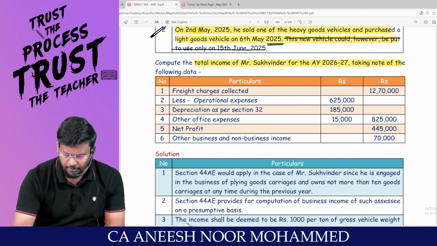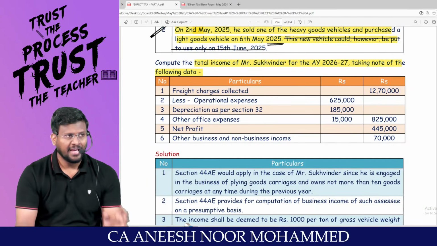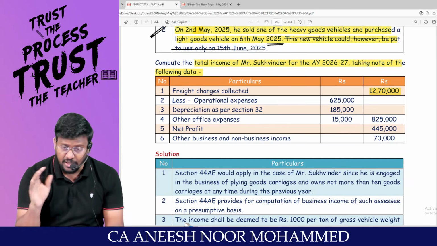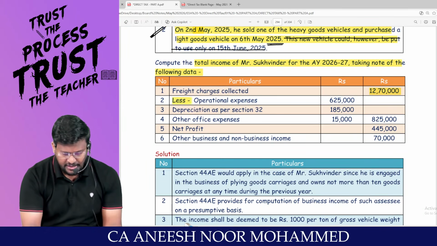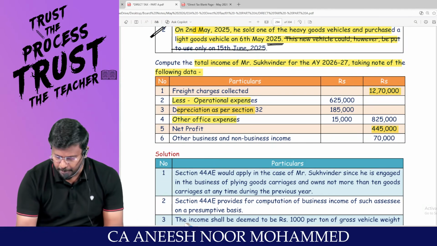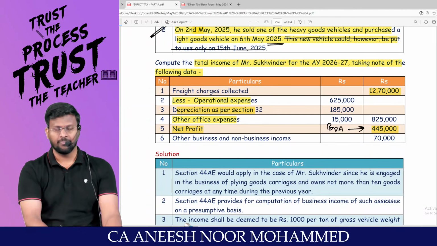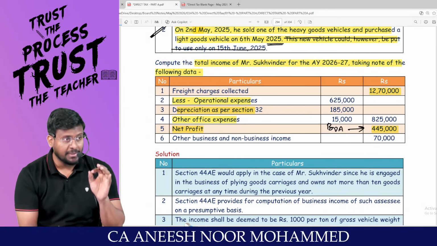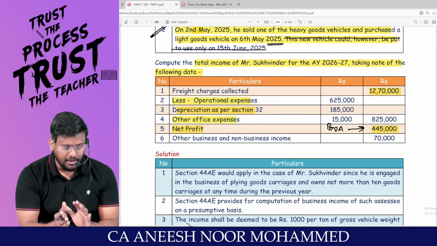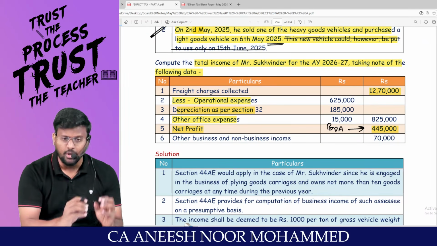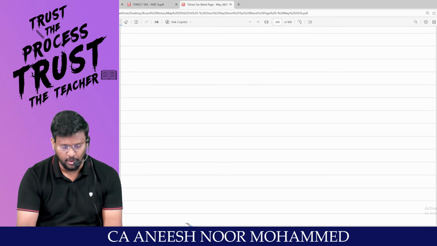Compute the total income of Mr. S for the assessment year 26-27, taking note of the following data. As per books of accounts, how much freight he really collected? 12,70,000. In order to get that freight, these expenses and all were incurred. So the net profit as per books of accounts is 4,45,000. That means we are supposed to calculate the presumptive income as per 44AE and compare whether it's better to travel through the presumptive taxation route or normal route. So we are going to calculate the presumptive taxation. Are you ready with me?